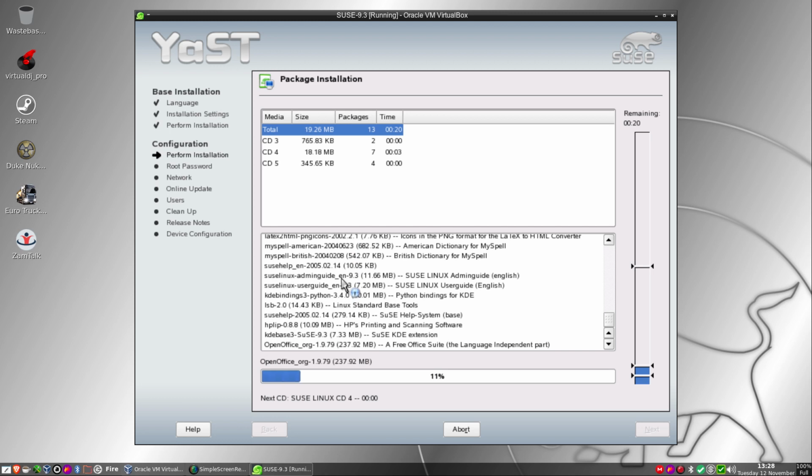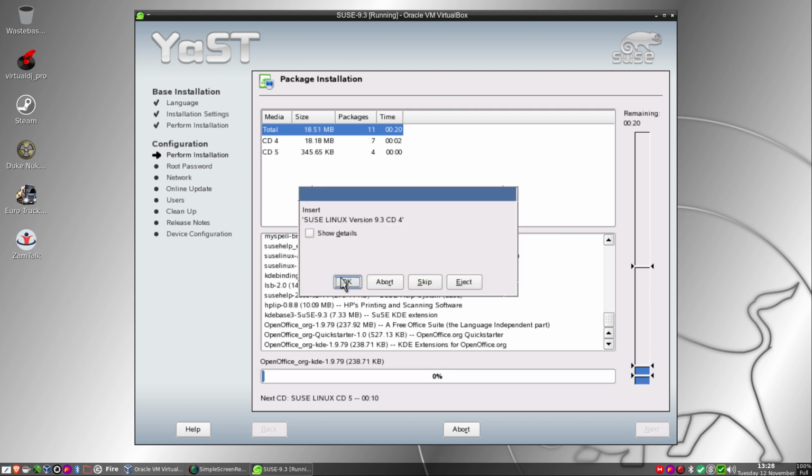Anyway, OpenOffice is going over. It could be 1.9.79 apparently. And this looks to be the last package for this disc. I know there's 13 more according to that.